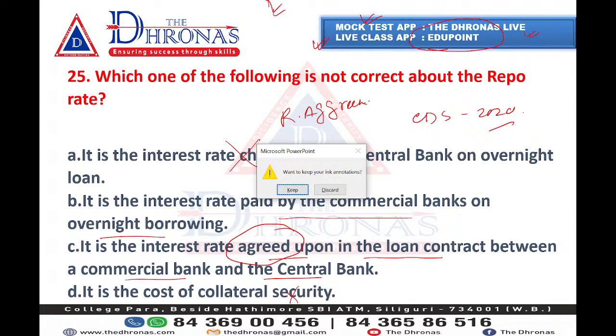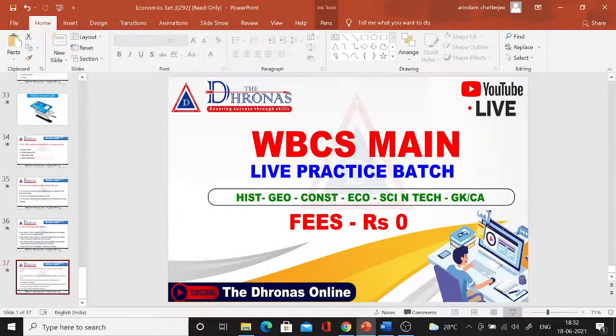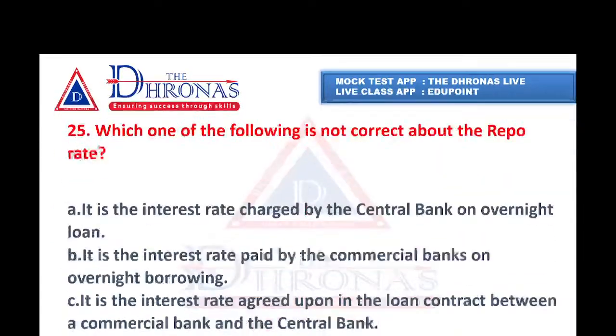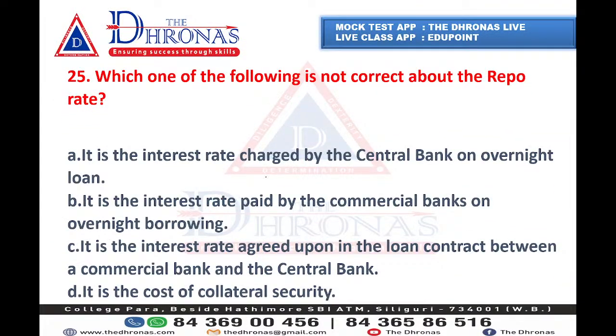So okay, that's it for today. Someone is saying, please repeat question number 25. Okay. Question number 25. So repo rate is basically a repurchase agreement. Repurchase. So you need to find the agreement term first.